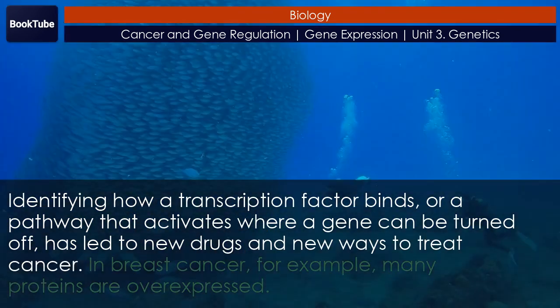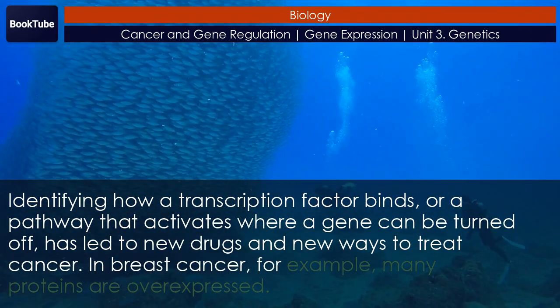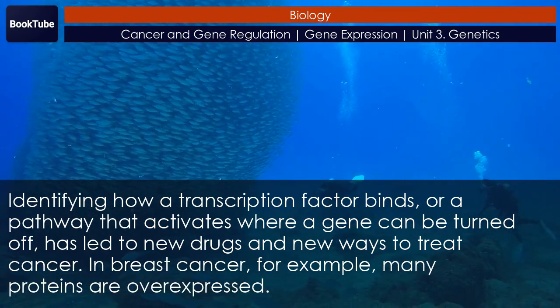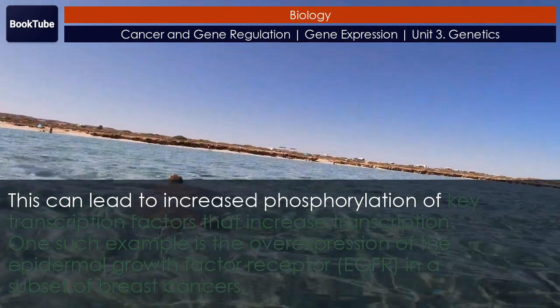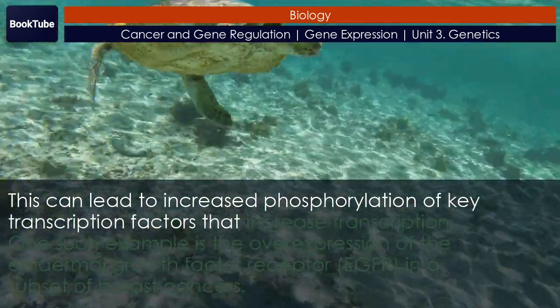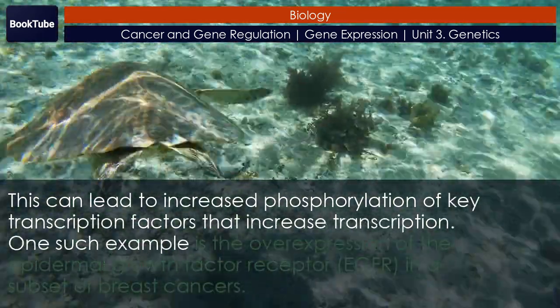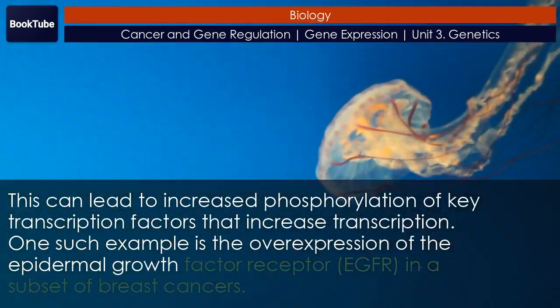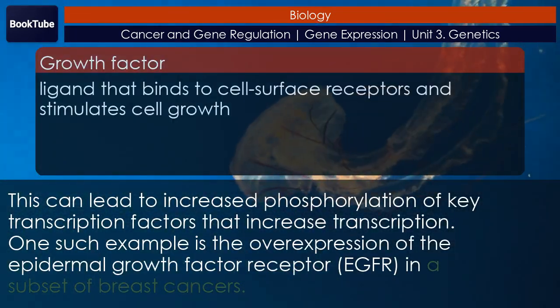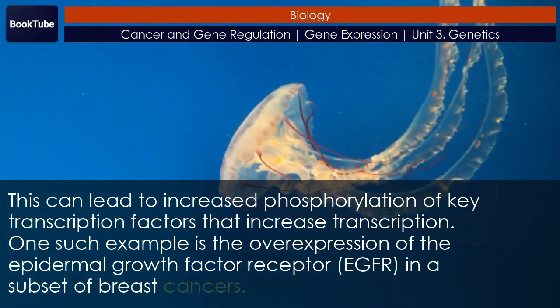In breast cancer, for example, many proteins are overexpressed. This can lead to increased phosphorylation of key transcription factors that increase transcription. One such example is the overexpression of the epidermal growth factor receptor, EGFR, in a subset of breast cancers.